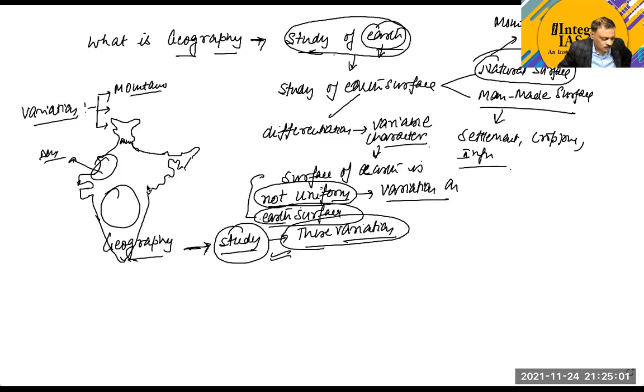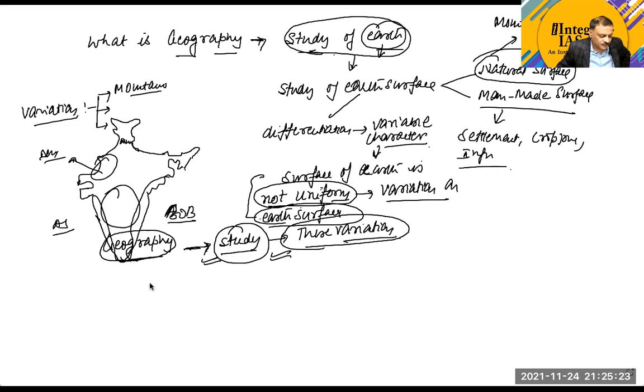On the coastal side, we have a coastal part on both sides of our country, on the Arabian Sea side and on the Bay of Bengal side. So we have a variation, and the study of these variations is called geography.